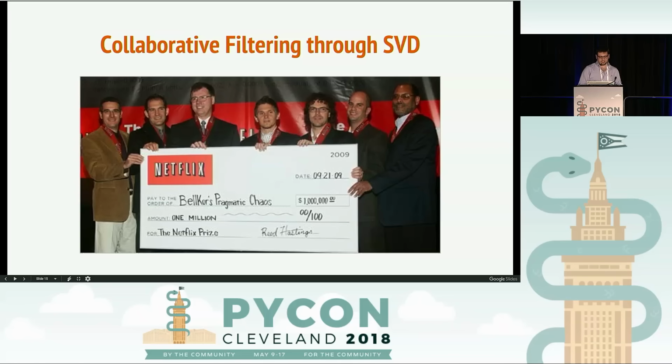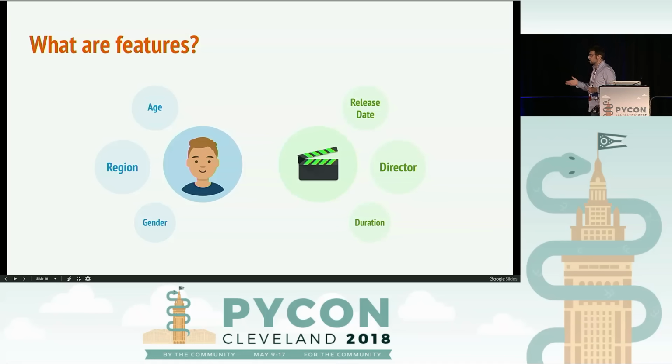But in order to understand what latent features are, let's first understand what features are, just to make sure. So features in the context of machine learning are the metadata that we as scientists or engineers attribute or associate to our users and our products.